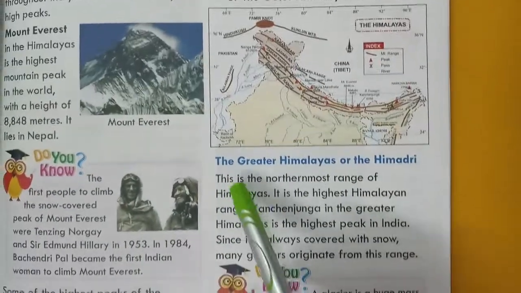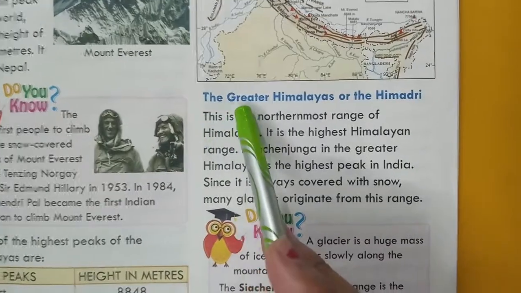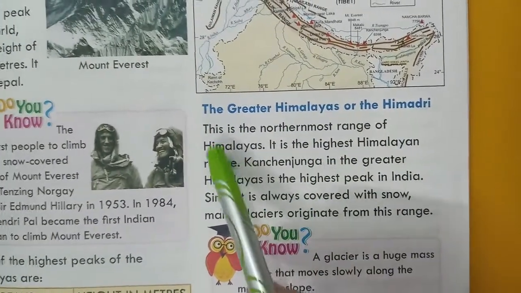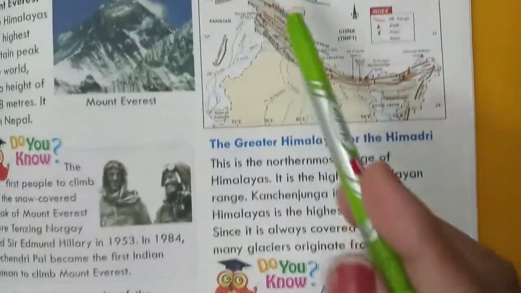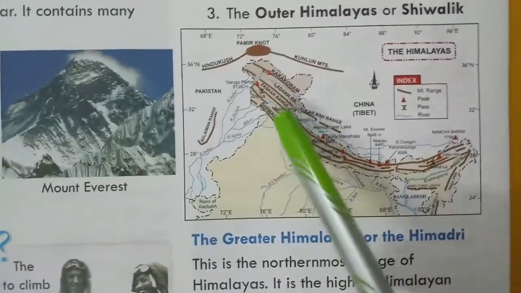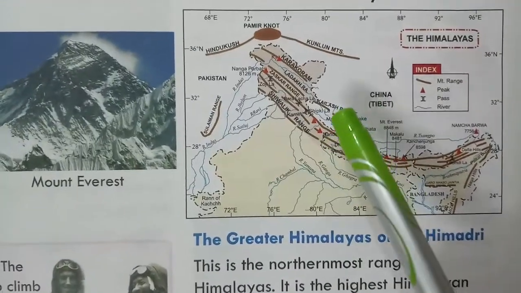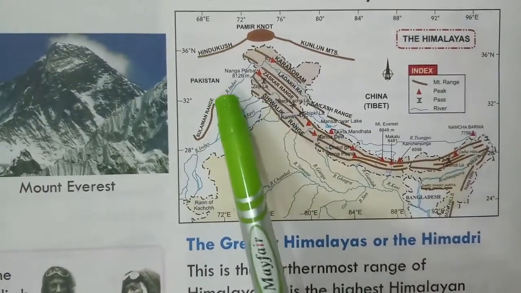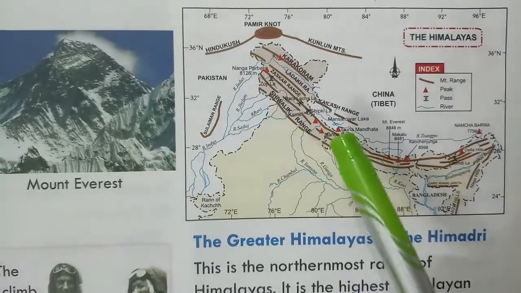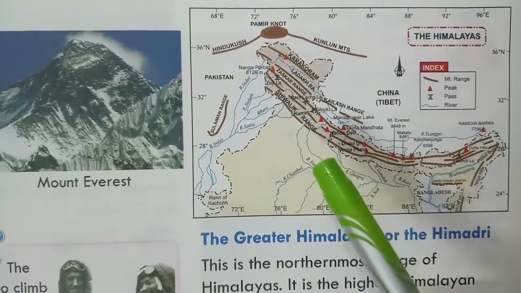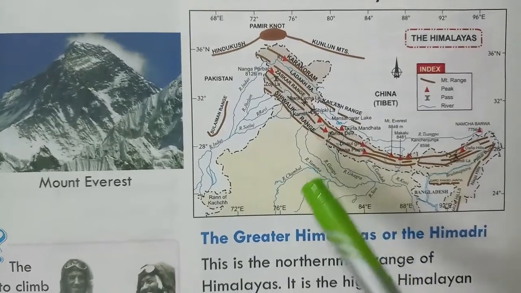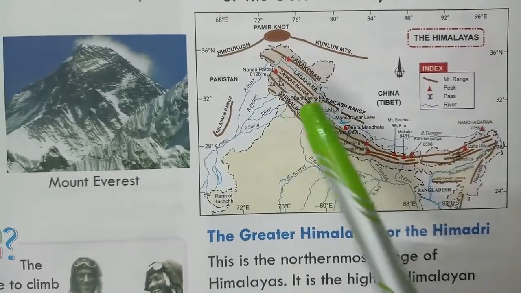After that, in this chapter, we read about the Greater Himalayas or Himadri. This is the northmost range of the Himalayas. It is the highest Himalayan range. Kanchenjunga, in the Greater Himalayas, is the highest peak in India, since it is always covered with snow.